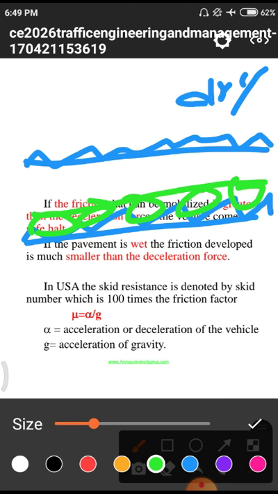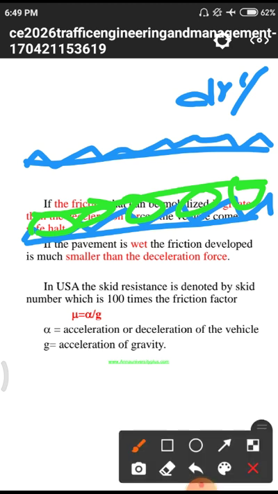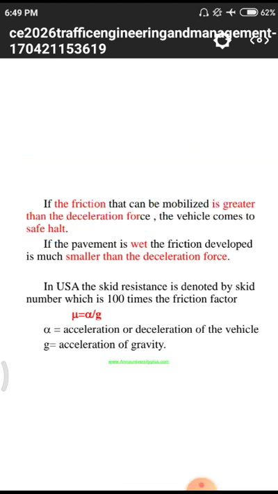Due to the unavailability of these irregularities, there is no proper bond between the tire surface and the pavement surface, so there is little friction in wet areas. Wet means water is available, so water availability means wet condition.